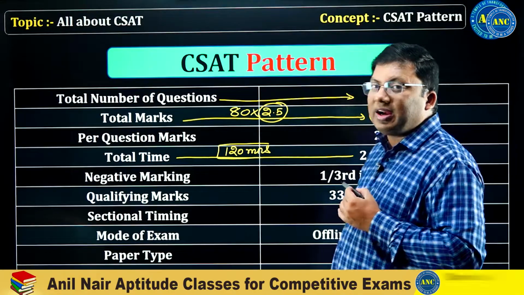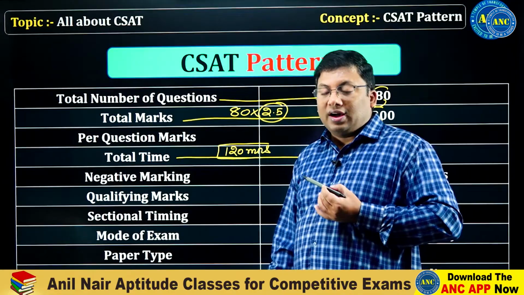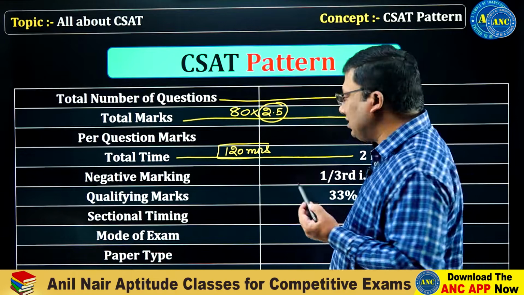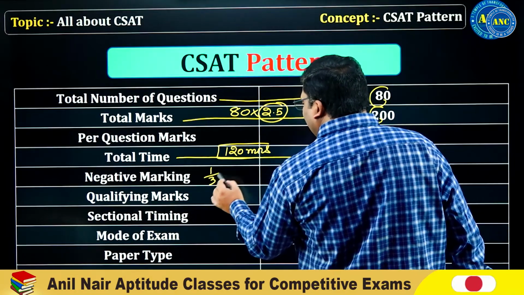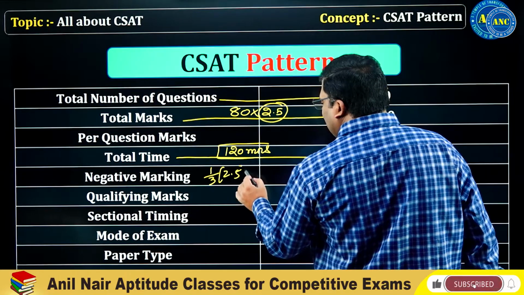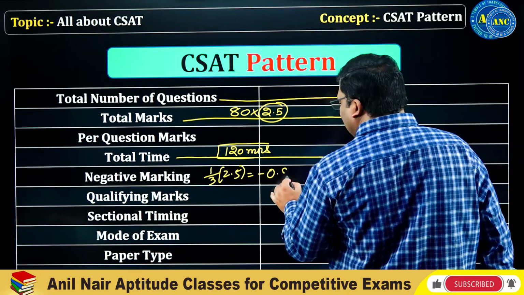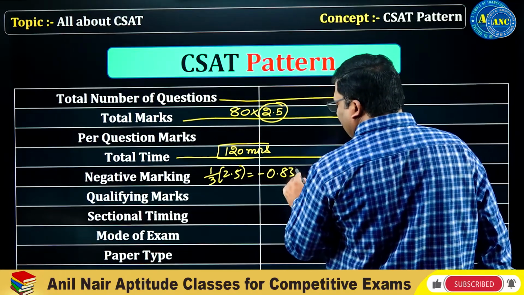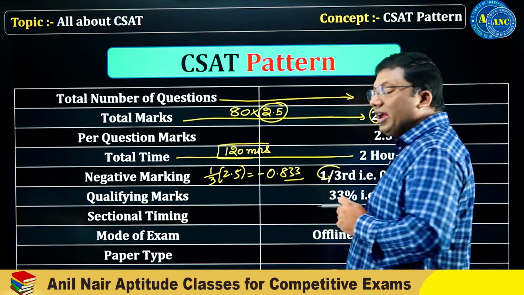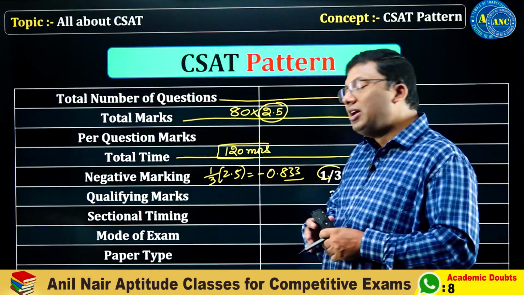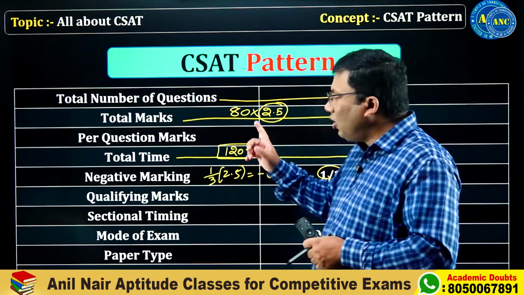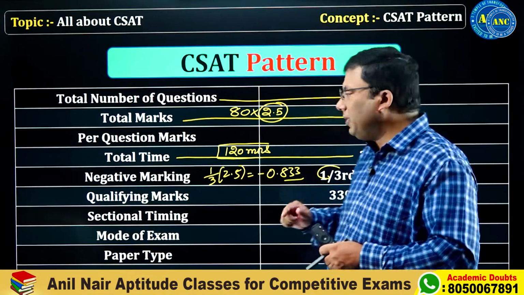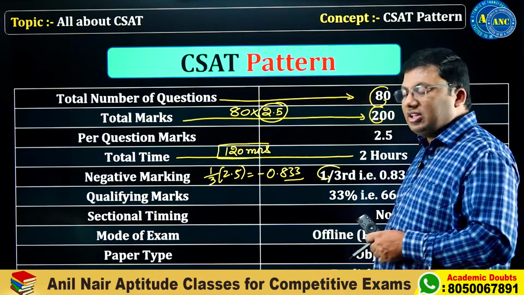That is per right answer. For a wrong answer, there is a 1/3 deduction. 1/3 of 2.5 means minus 0.833. So is there negative marking in the CSAT paper? Yes, there is negative marking. 80 questions will come in the CSAT paper.